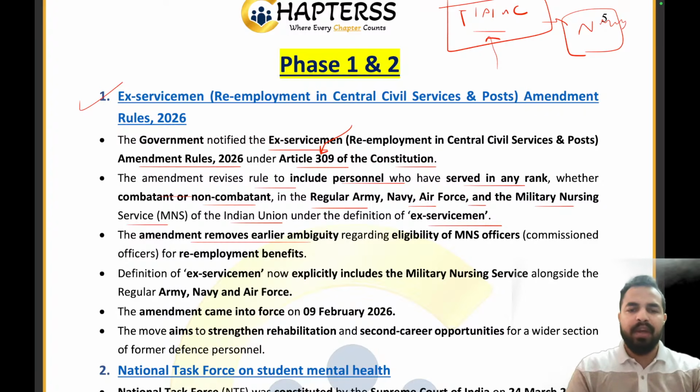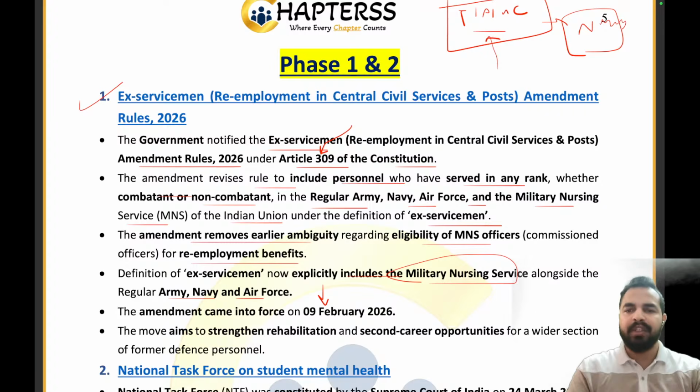The amendment removes the earlier ambiguity regarding eligibility of MNS officers, commissioned officers, for the re-employment benefits. Right? Now it explicitly includes the military nursing service alongside the regular Army, Navy, and Air Force. The amendment came into force from which date? 9th of February 2026. So, my dear friends, please tell me what is the name of that service which has been included for the re-employment benefits of the ex-servicemen in our country?